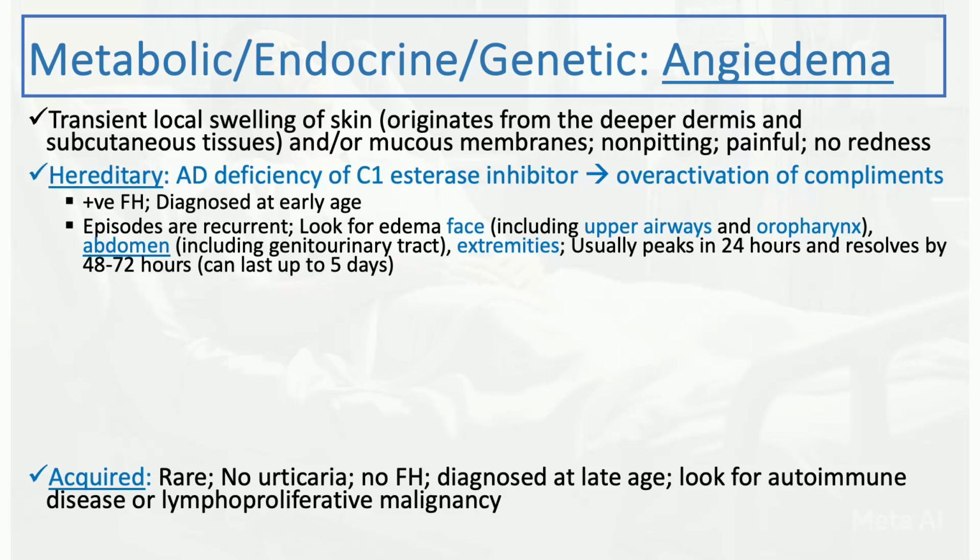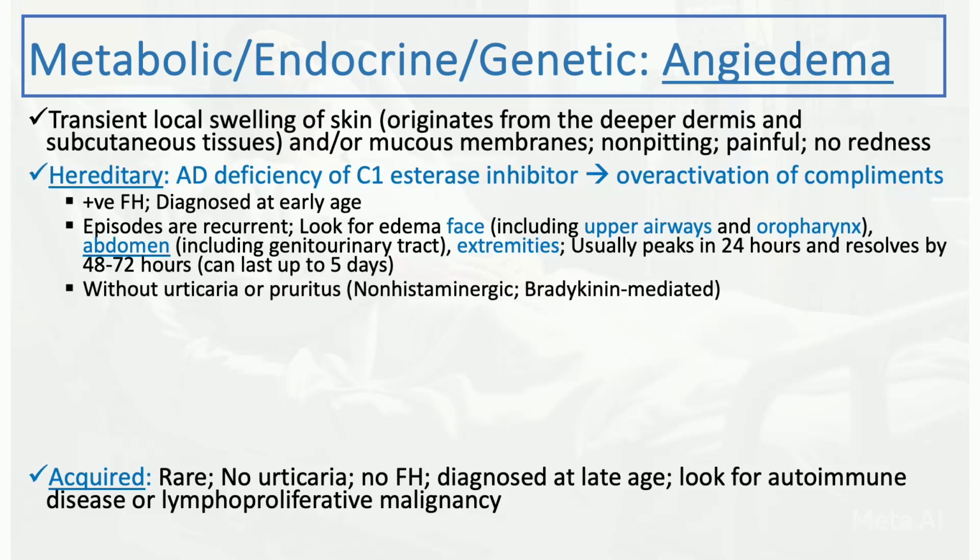The episode usually peaks within 24 hours, and then usually resolves by the third day, within 72 hours. But it can last a little bit longer, maybe up to 5 days, but it's a little bit less acute. It's a little bit indolent compared to the histaminic type. So again, it's usually not associated with urticaria or pruritus. That's why it's considered part of the non-histaminergic angioedema, or sometimes it's called bradykinin-mediated angioedema. The histaminergic angioedema is more common and more acute in onset, as we talked about.